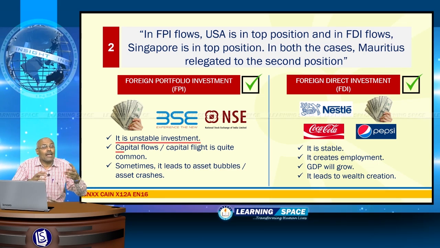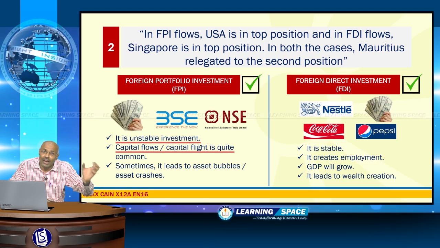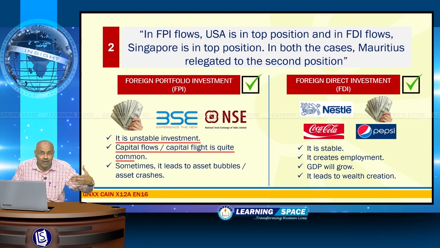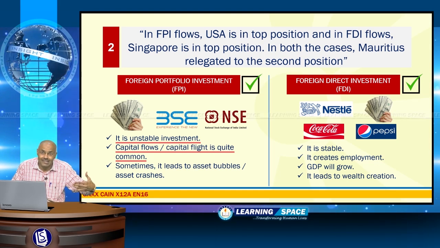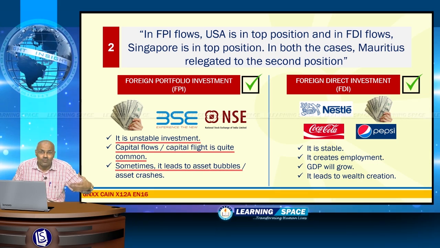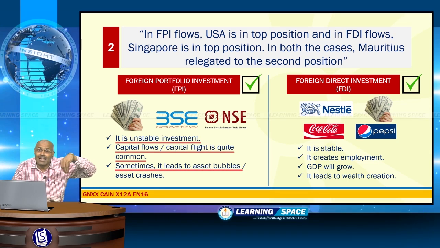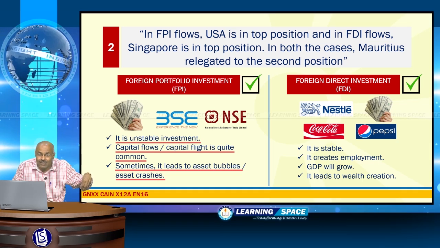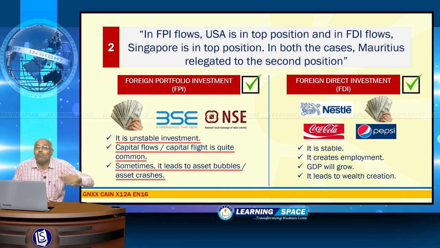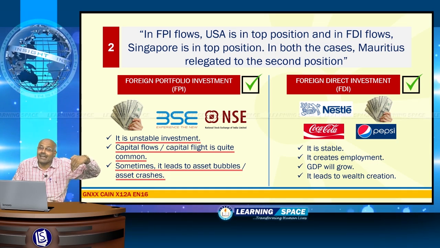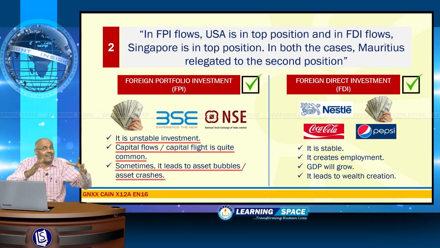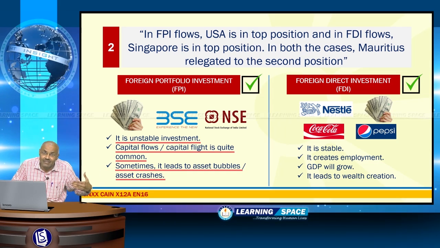Not only that, capital flows and capital flight are quite common in foreign portfolio investments, and sometimes it will lead to asset bubbles as well as asset crashes. Sometimes an artificial bubble will be there and sometimes crashes will be there. So these are the traits of foreign portfolio investment.